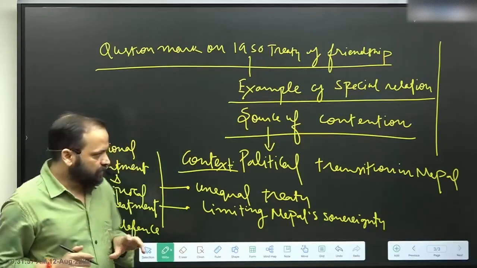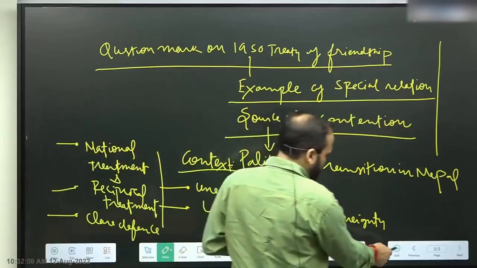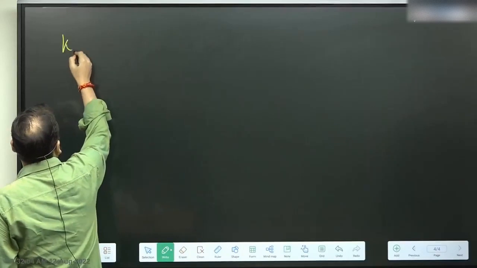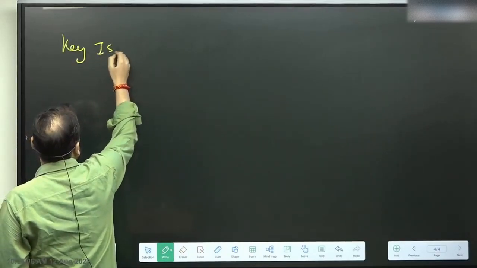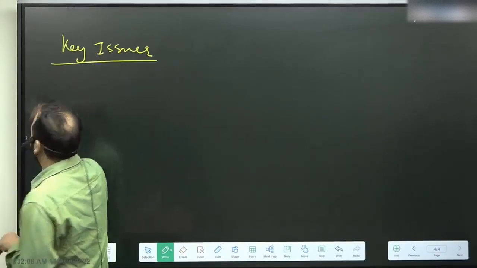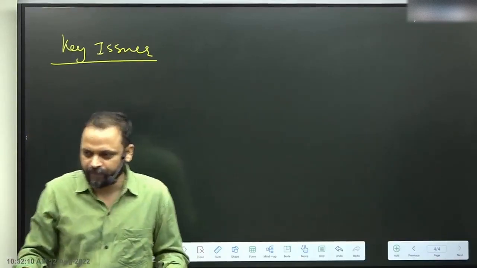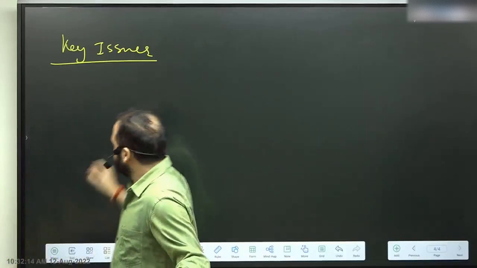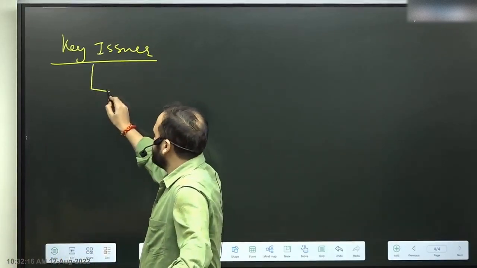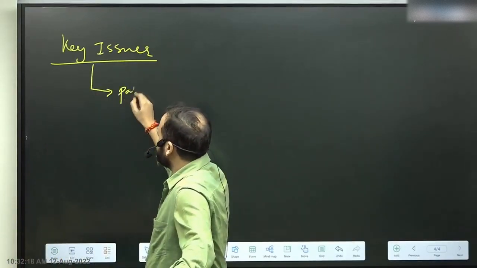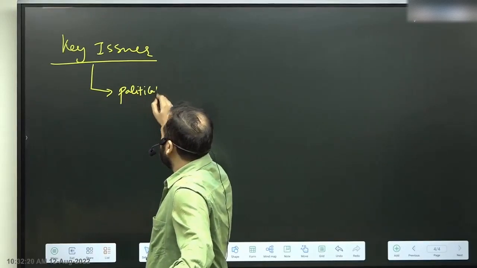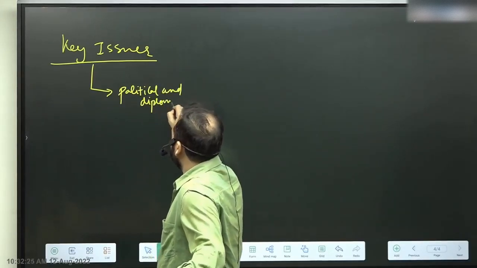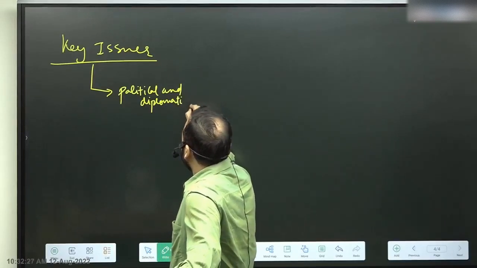Let's move forward and let's then look at key issues, because that was only an example of why and where the friction in this relationship is coming from. So what are the key issues? The key issues are usual suspects. You have, as we had said, political and diplomatic engagements.